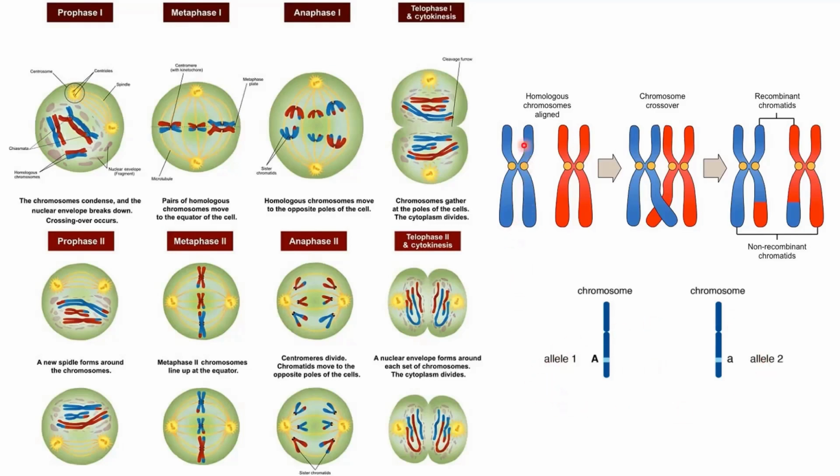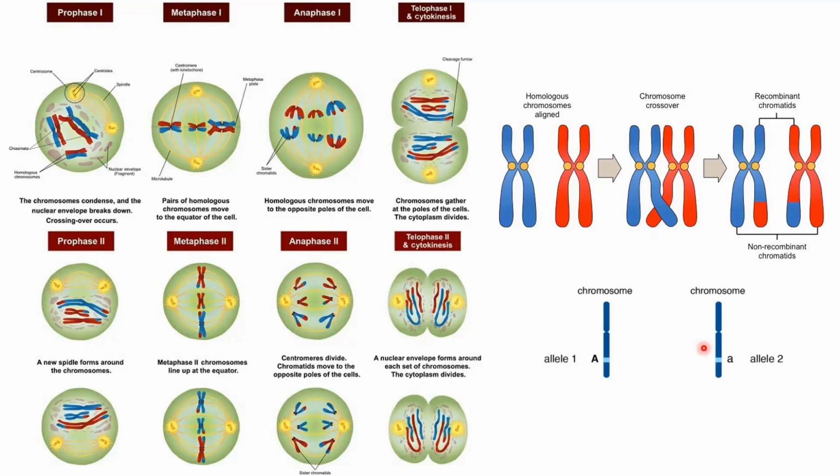Let's say this blue one has genes for tallness and this red one has genes for shortness. Now they are going to exchange materials and decide which daughter cell from this one is going to fuse with the sperm or the egg to finally decide whether the baby is going to be tall or short. The combination of these genes is producing all the variation in heights, weights, skin colors, intelligence, and everything. All the variation that you see in the world is because of this step in meiosis, the crossing over.